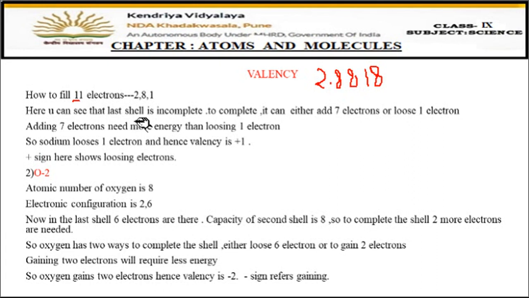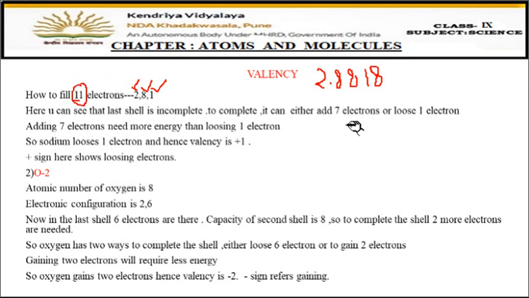Now see, 11 electrons you have to distribute. In the first shell only 2 can come, right? In the second shell only 8 can come. So 2 plus 8, how many? 10 are filled. Now out of 11, 10 are filled, so only 1 is left. That 1 electron will go in the third shell, and you will write putting commas in between. So the electronic configuration is 2, 8 and 1, right? For 11 electrons, we have distributed them in the shells according to the capacities of the shells.